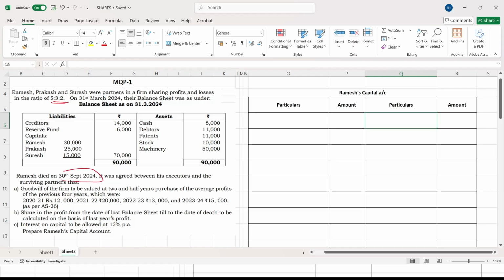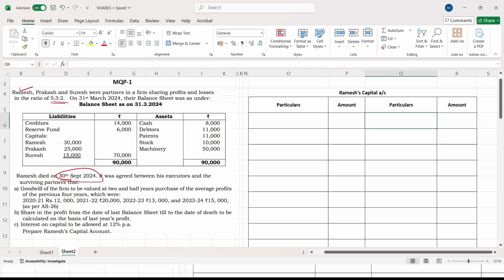First, this date is important to us, when he has died, 30th September 2024. Who has died? Ramesh has died. So it was agreed between his executors and the surviving partners that... First keep it in your mind, when any partner has died, it is compulsory that you pay the capital of the partner to the executors. Who is called an executor? The legal representative of the deceased partner. In a simple understandable manner we can say he is a nominee. Executor is nothing but a nominee of the partner who has died. So for that nominee, first we have to pay the capital.